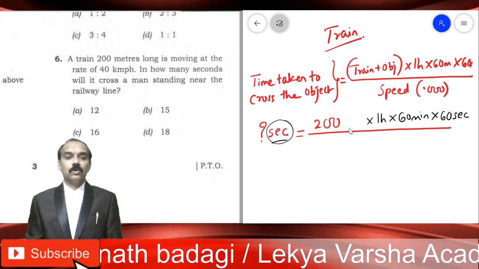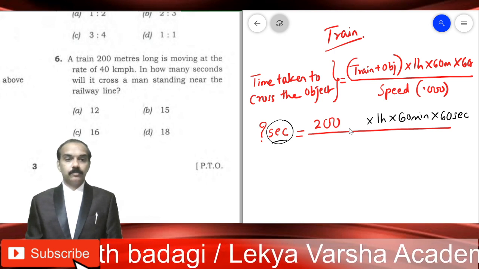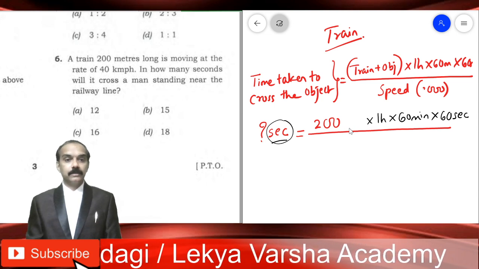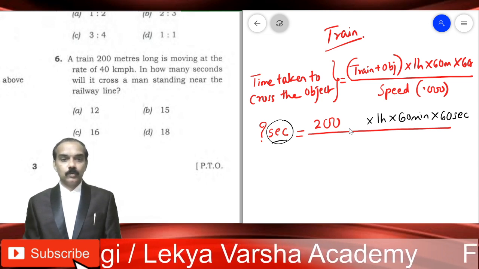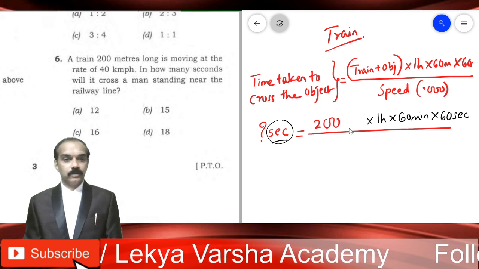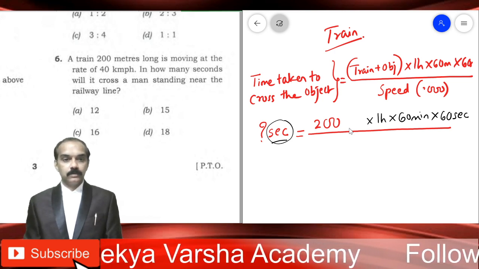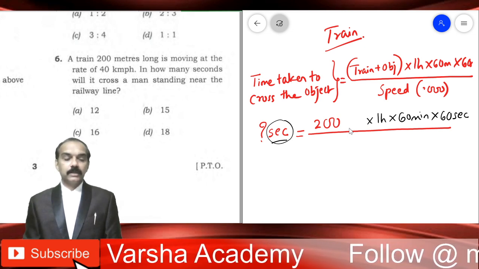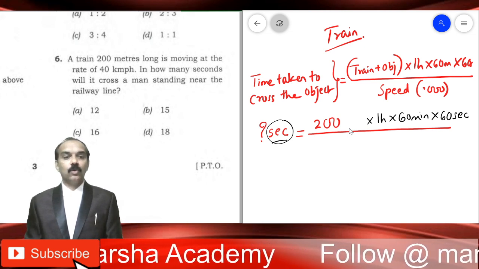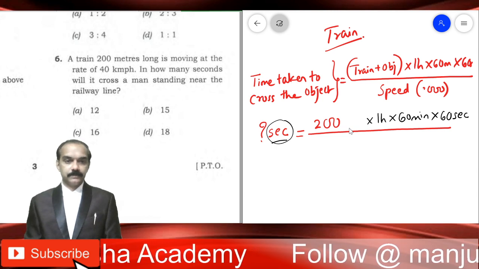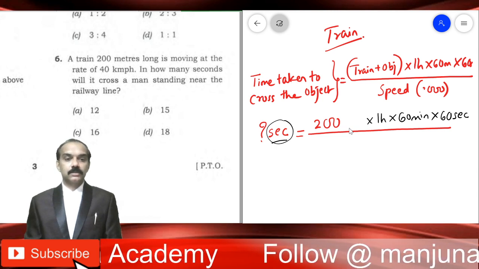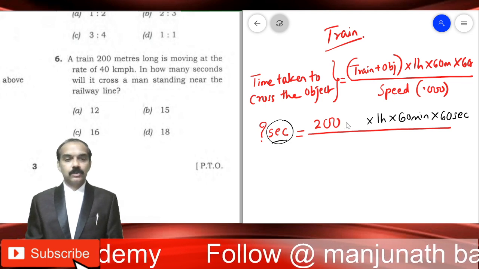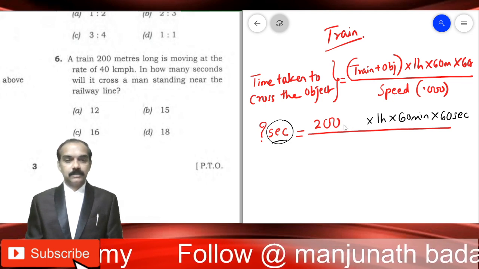Exactly. So for example, a telegraph post doesn't carry any length. It has got only the height. What else? A milestone. A milestone has also got only the height and no length. Even the tree. These are the examples of objects not having length. So 200 plus 0 gives you 200 only. You don't have to write plus 0.